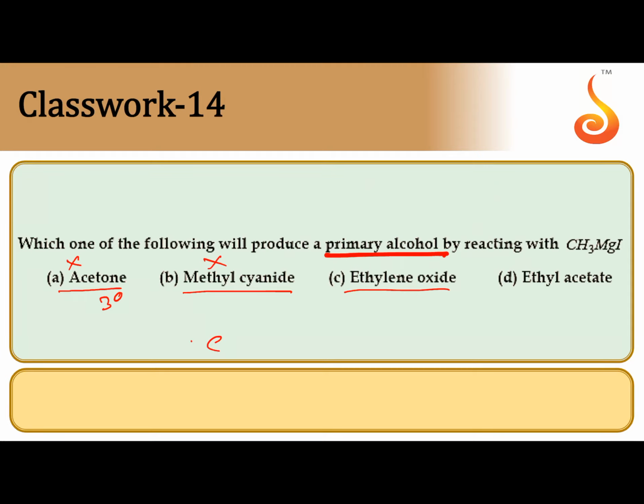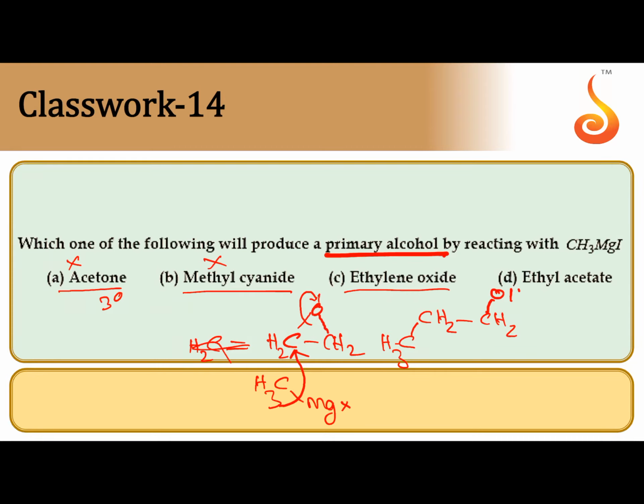Ethylene oxide, 1,2-epoxy ethane, when it is reacted with methyl magnesium halide, the methyl group attacks at one carbon, the ring is opened, and O minus takes H plus, forming CH3CH2CH2OH.